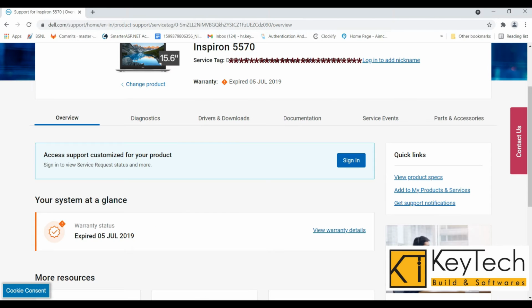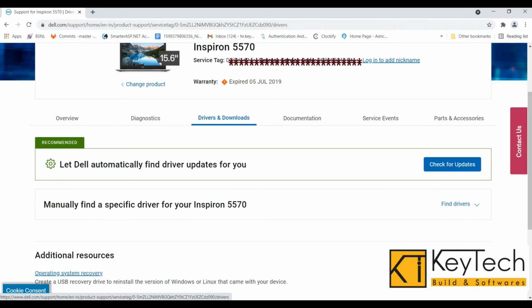Okay, now we are in the Overview tab. Go to the Drivers and Downloads tab. You can get driver updates from here. Here there are two sections, one for Check for Updates and the other is Find Driver Manually. Check for Updates means it will automatically find driver updates for you. I will tell you later and go to the next section.